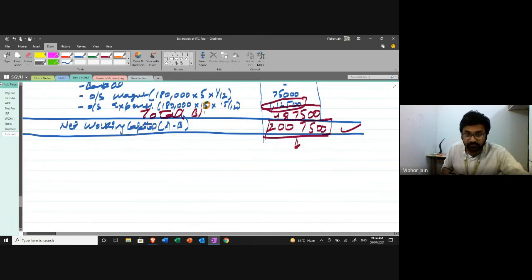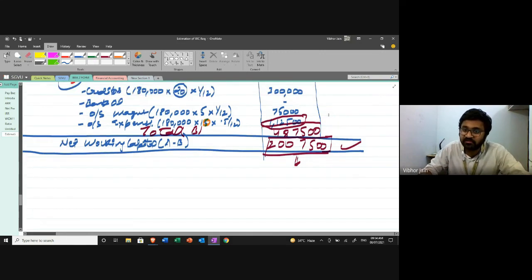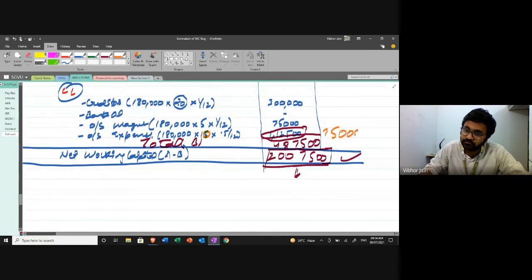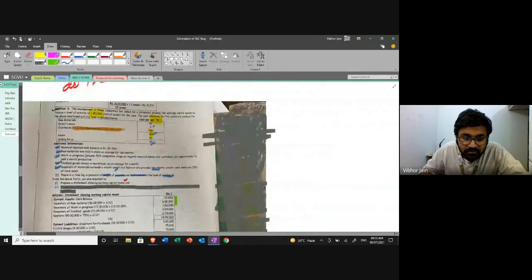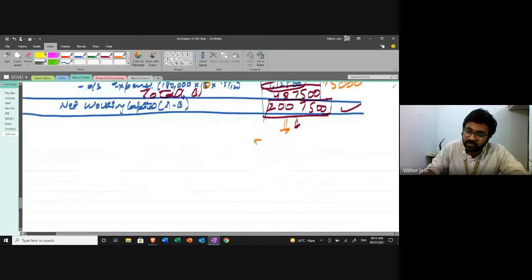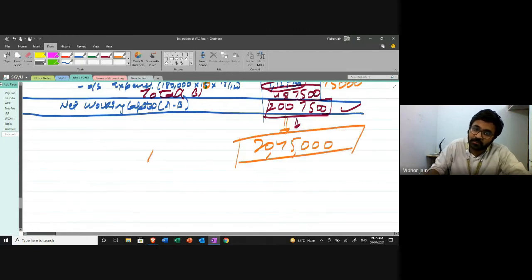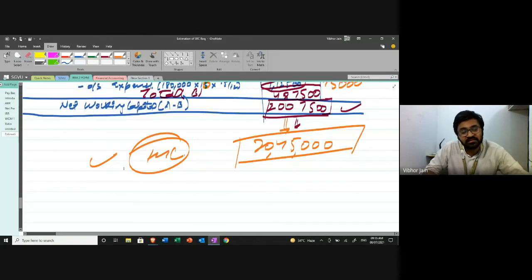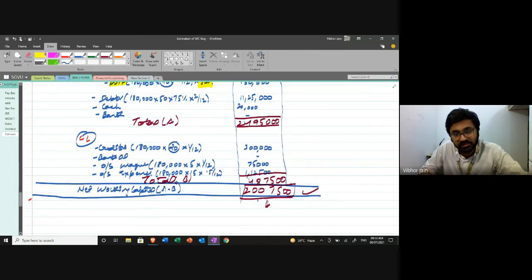180 into 10 divided by 12 divided by 2. It is 75,000. Okay. And my total comes out to be 2045,000. This is the amount of working capital that I have estimated. This is the amount that I will try to maintain at all times during the year. Maintain at all times.